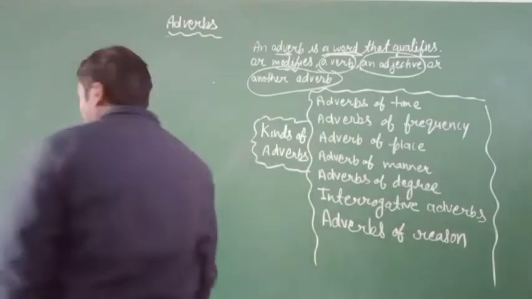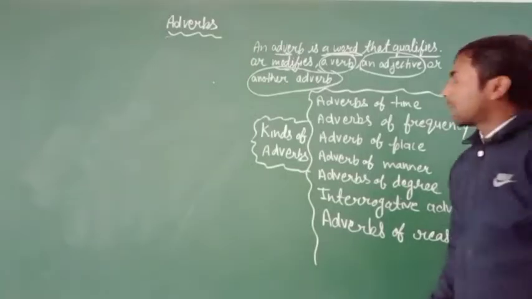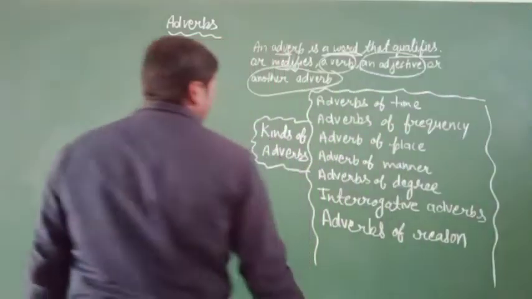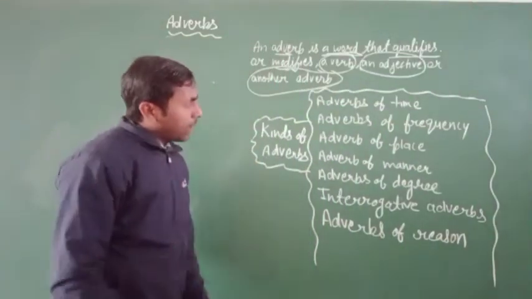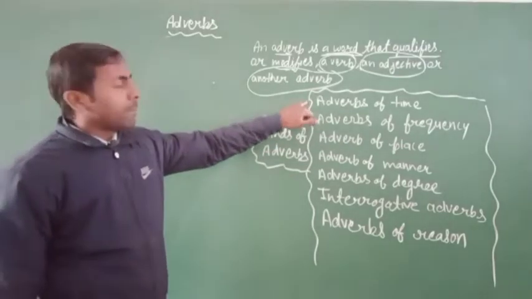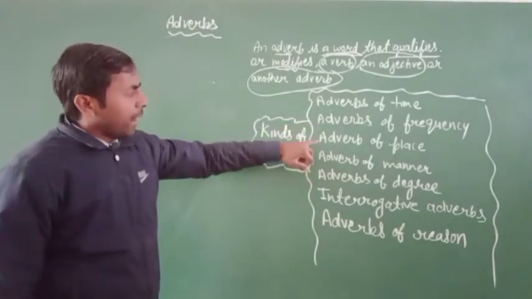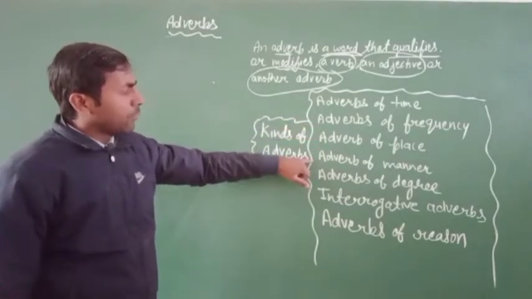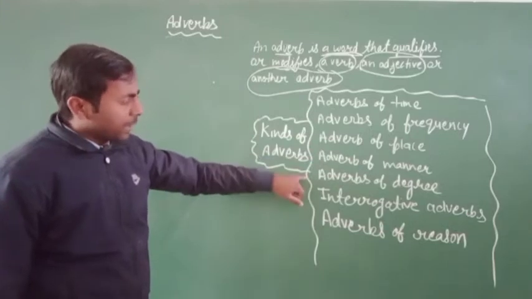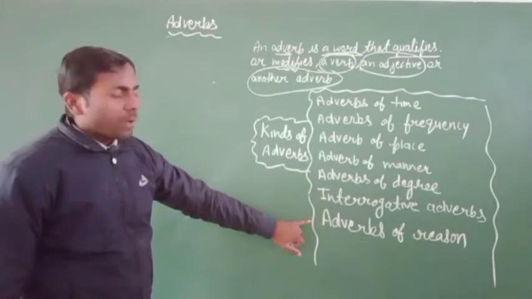Next we have to know the kinds of adverbs. Kinds of adverbs. So you can see on your boards some of the adverbs I have to write here. First is adverb of time, adverb of frequency, adverb of place, adverb of manner, adverb of degree, interrogative adverb and adverb of reason.